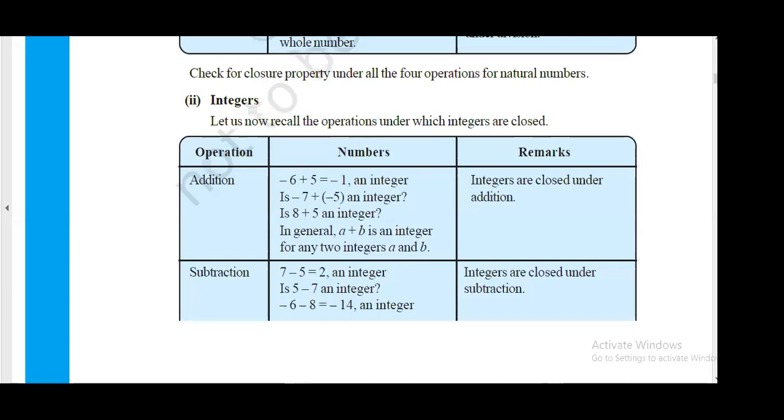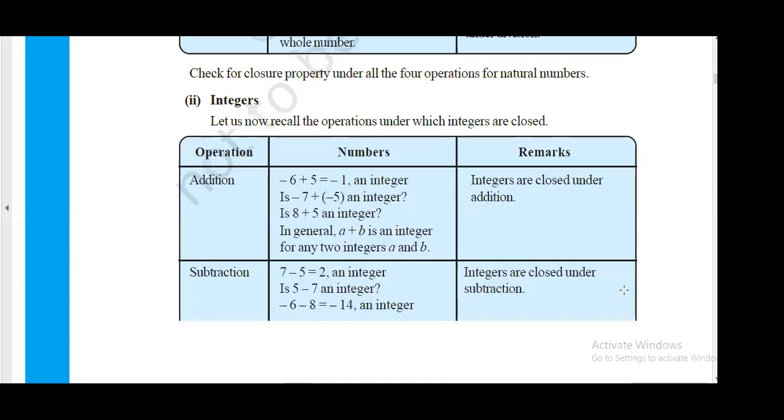Yeah, it's back. Okay, so you should be able to see the screen after some time.